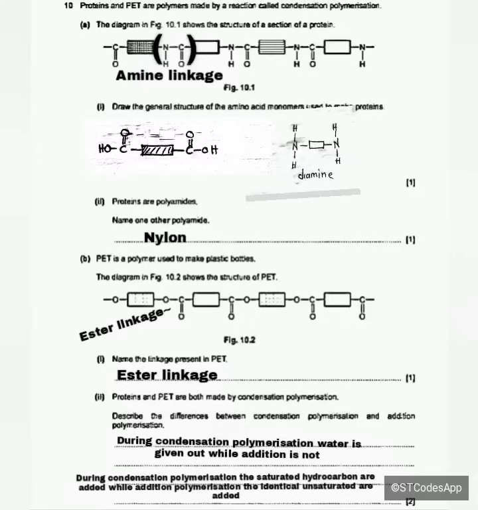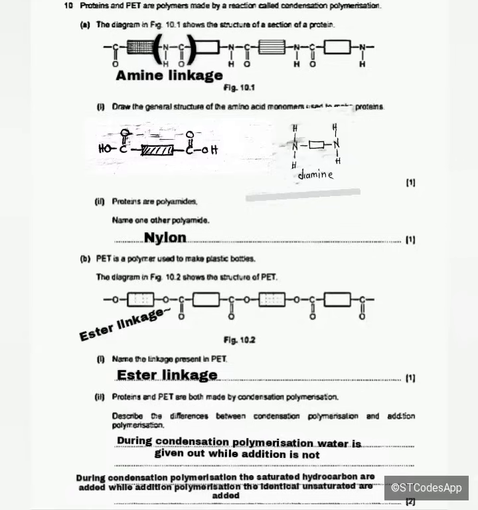So for you to produce a polymer under addition polymerization, you need to add the same unsaturated hydrocarbons. For example, if you add ethene plus ethene, that is going to be considered addition polymerization.